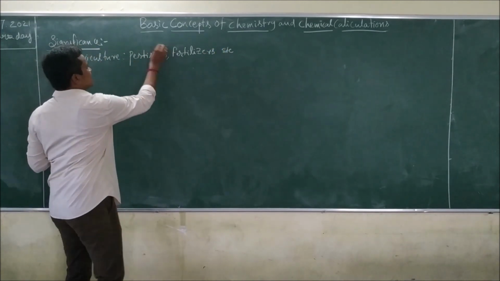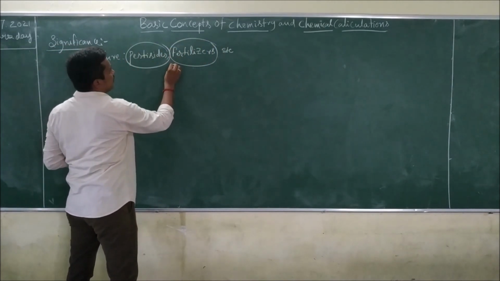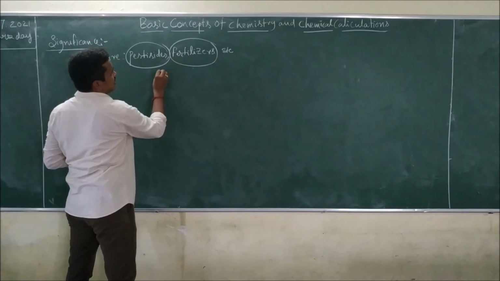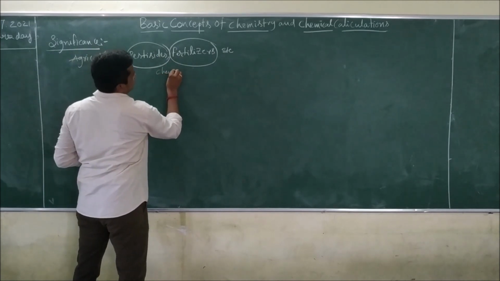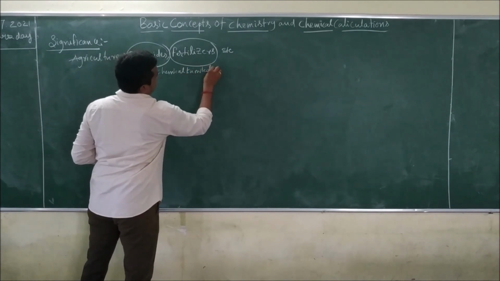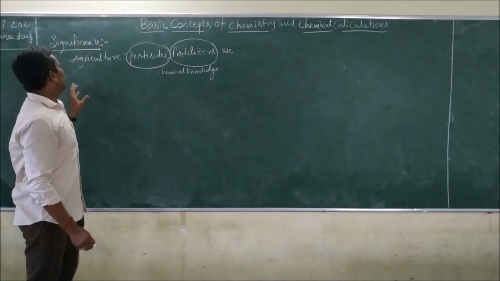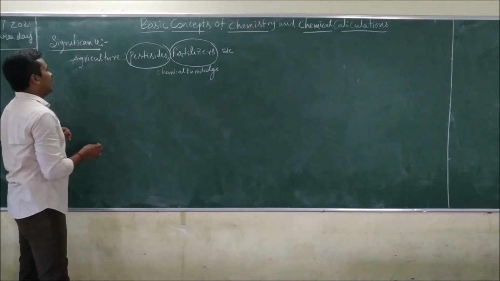These pesticides and fertilizers are manufactured by using chemical knowledge. That is the significance of chemistry, and this is for food.